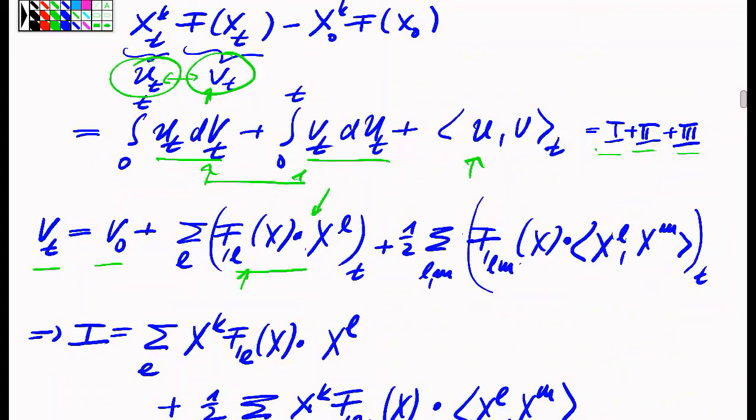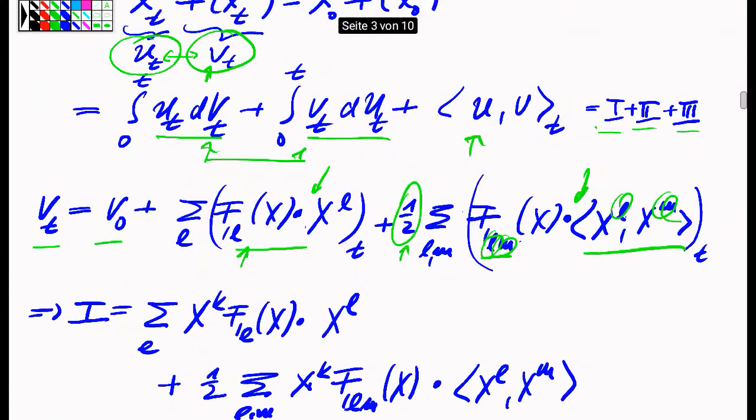And then I have to do this second order correction on the f function, which involves all combinations of second order derivatives of the f function with a factor 1/2, where I have to take the Stieltjes integral against the co-bracket of all these corresponding coordinate processes which appear here in these combinations of directions.